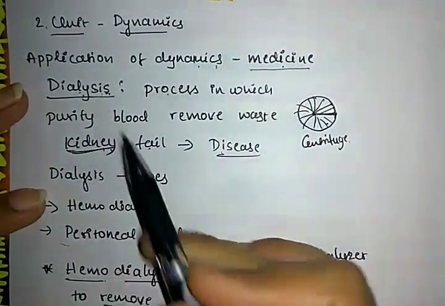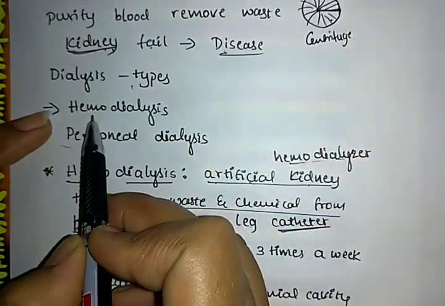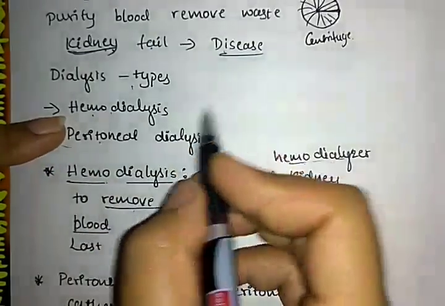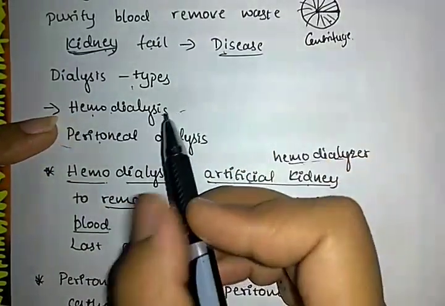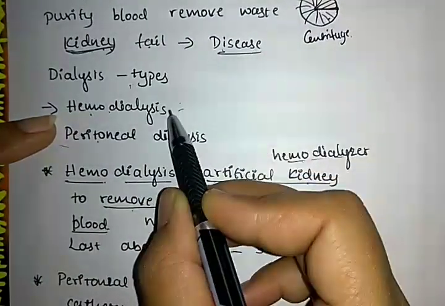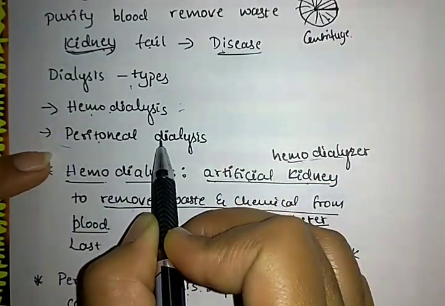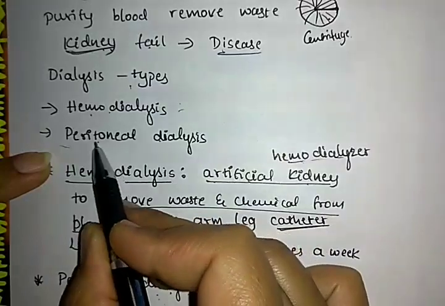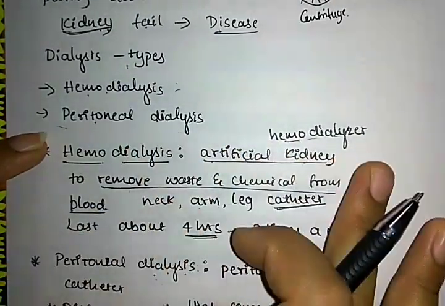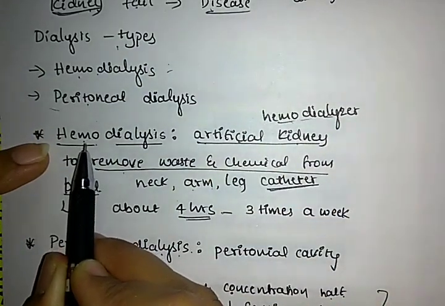In dialysis there are two types. The first one is hemodialysis and the second is peritoneal dialysis. Hemodialysis takes place in the arm or leg or neck by inserting a hemodialyzer tube. But peritoneal dialysis takes place in the abdominal cavity, that is the peritoneal cavity. Okay, so what is meant by hemodialysis?